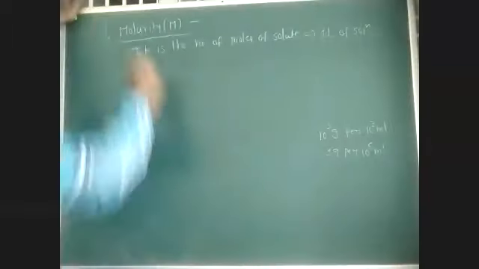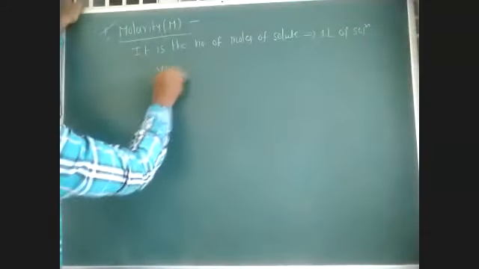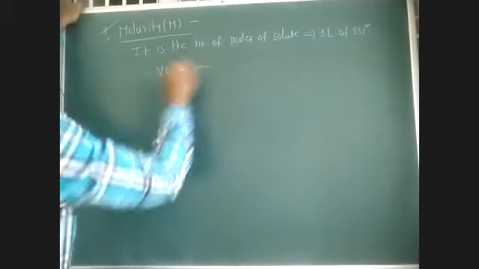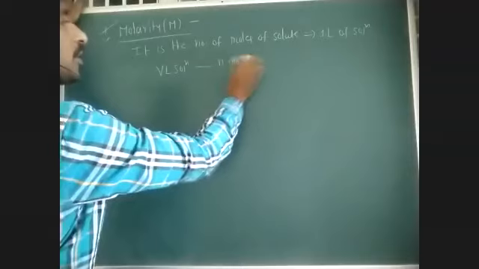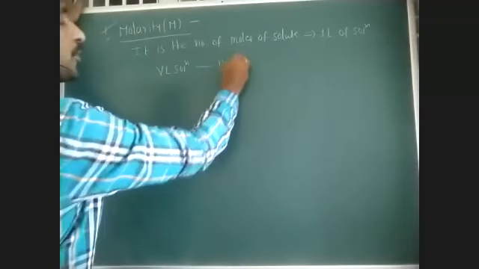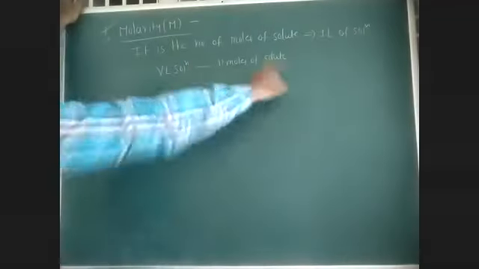For example, in V liters of solution, N moles of solute are present.